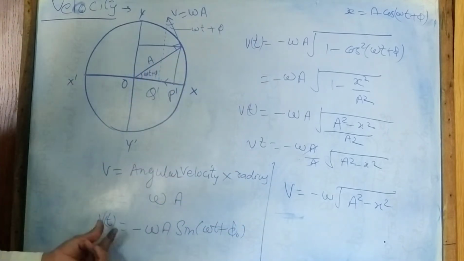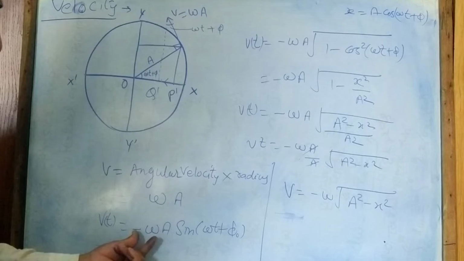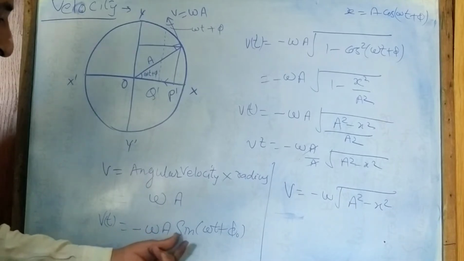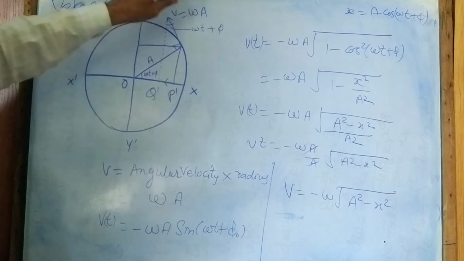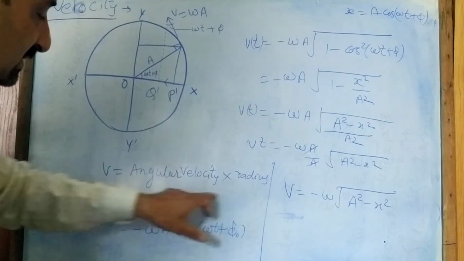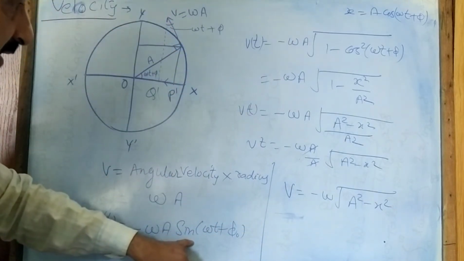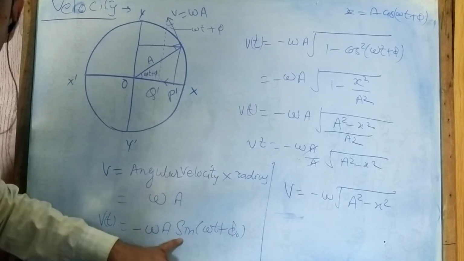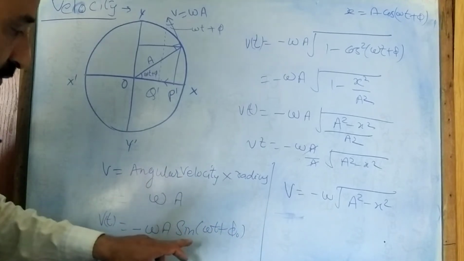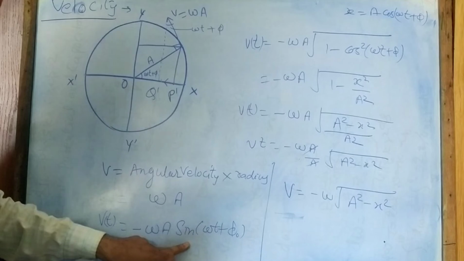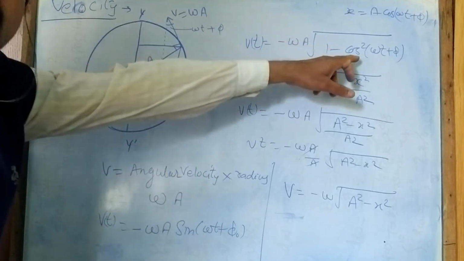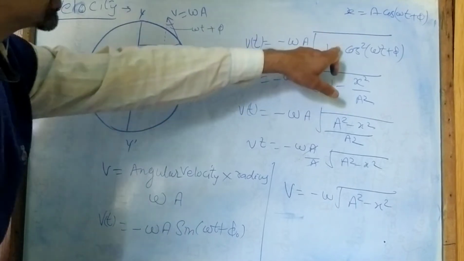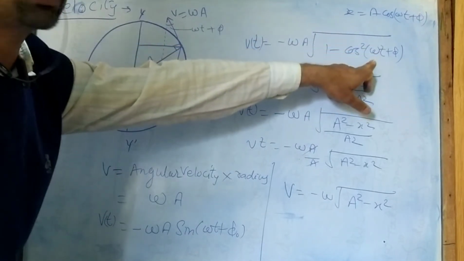Now we will put the value v(t) is equal to minus omega A sin(omega t plus phi), as we have stated above. From here, by trigonometry, I will convert this into cos theta. Sin square theta plus cos square theta is 1, so sin theta is equal to the square root of 1 minus cos square theta. Here we have cos square omega t in place of theta.